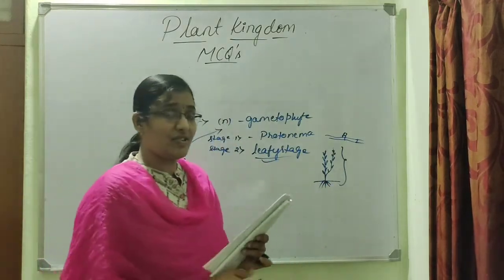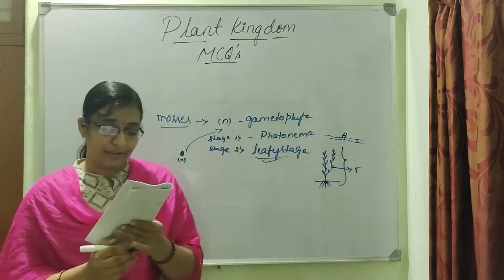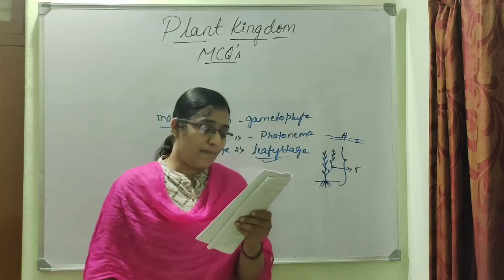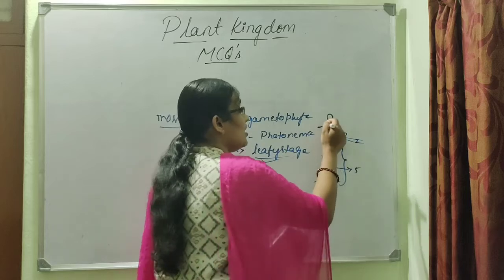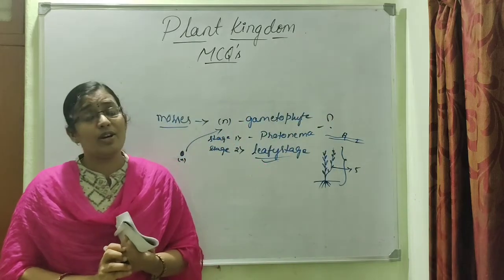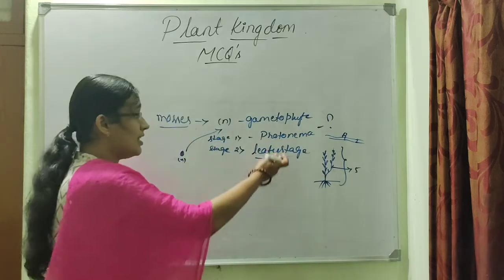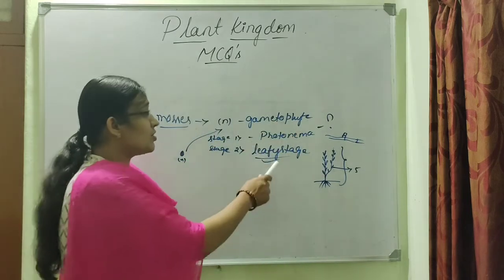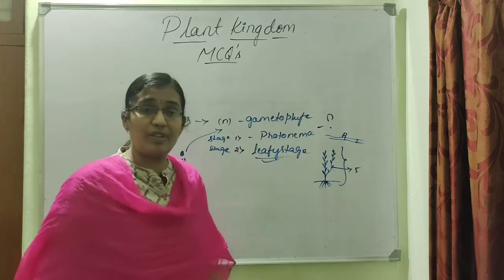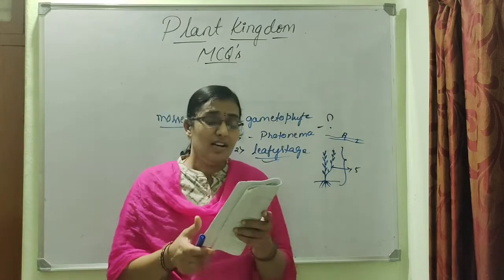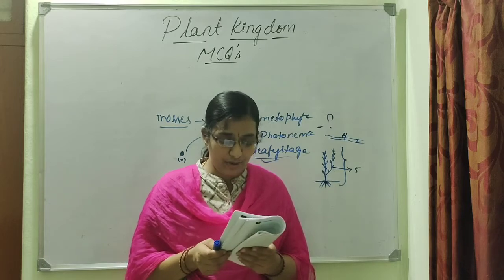So here in the question, they have given that there are 5 chromosomes present on this leaf of Funaria. So the number of chromosomes on the protonema will be, so they are asking the number of chromosomes on protonema. So how many chromosomes will be present? The same number of chromosomes will be present because they are haploid in nature. So leafy stages arise from the protonema, and hence the same number of chromosomes will be present even in protonema. So which is the right option? Option 1, that is 5 chromosomes.